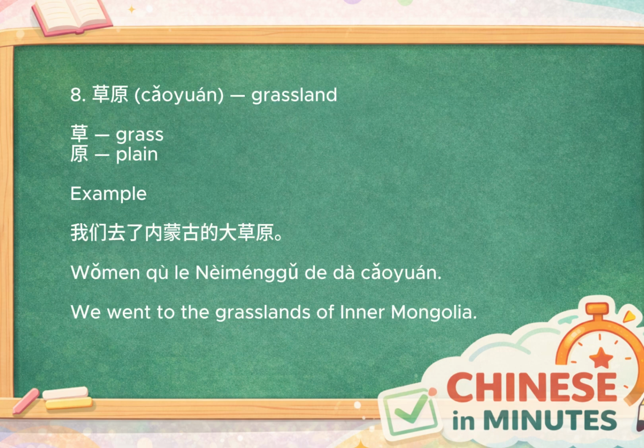Now, let's switch from abstract ideas to geography. The first word is 草原. 草原 is pronounced 草原 and means grassland. The character 草 means grass, while yuán here keeps its older meaning of an open plain. Put them together and you get a vast grassy plain. For example, 我们去了内蒙古的大草原. We went to the grasslands of Inner Mongolia. Just hearing this word often makes people imagine endless green fields stretching to the horizon.